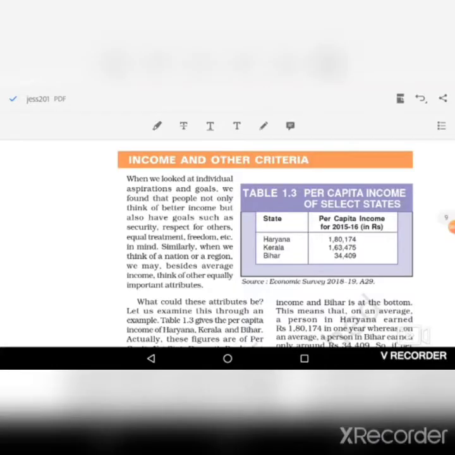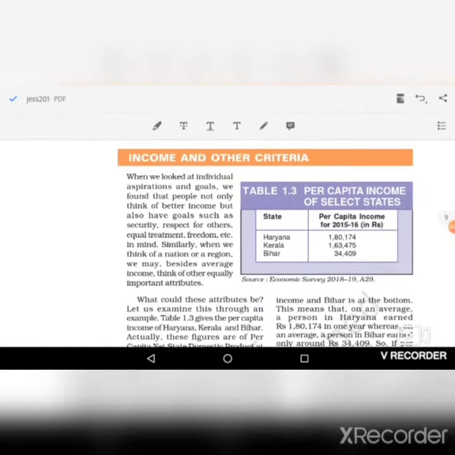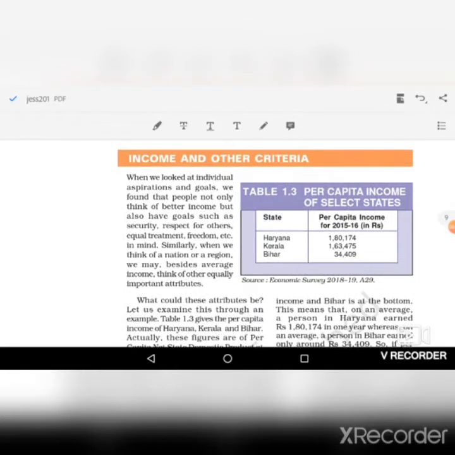Jai Hind class 10th students, this is your economics class, and today we are going to discuss income and other criteria. In the last lecture we discussed per capita income or average income, and we observed that per capita income hides disparities or inequality.